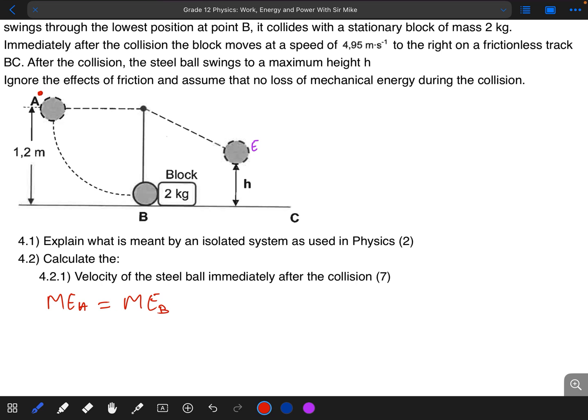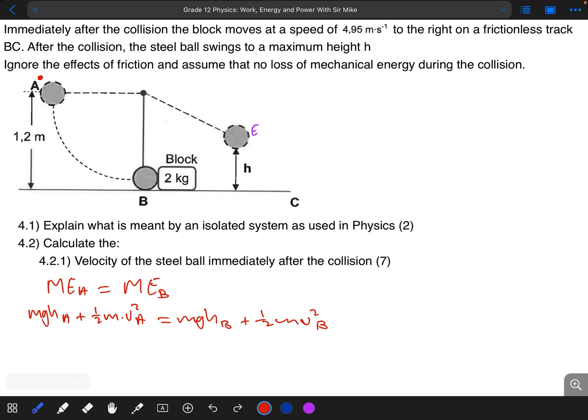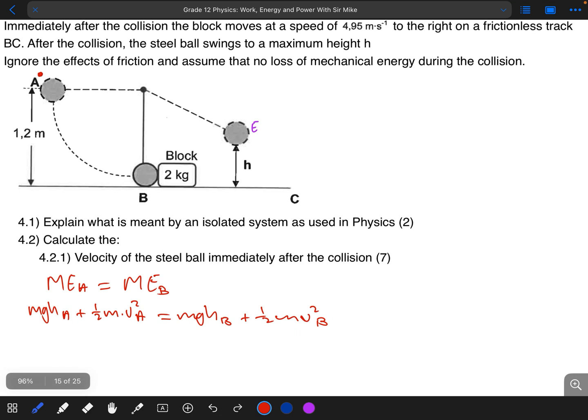So in this case, if we expand this, it will simply be mgh at point A plus half multiplied by mass multiplied by the speed squared at point A. So that's at point A, equal to mgh at point B plus half mass multiplied by the speed squared at point B, which is what we want. We want to know the speed of the object at point B before the collision.